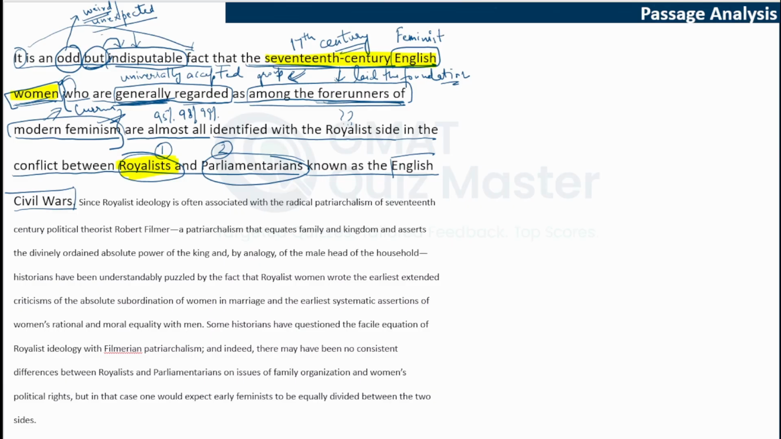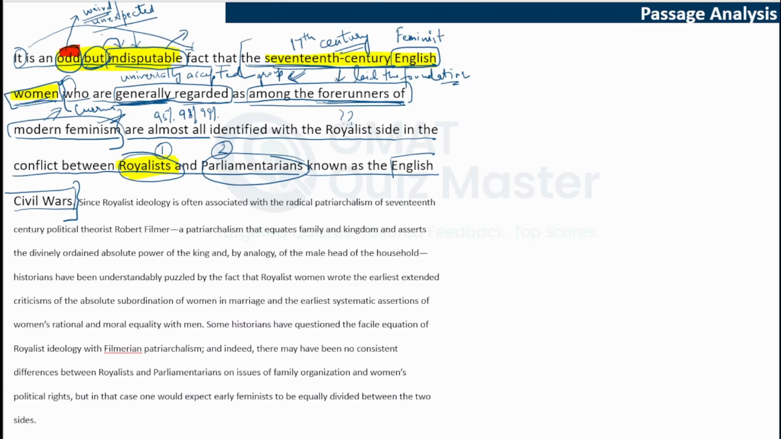All right, so this is the fact given to us: these 17th century women who should be feminist identify themselves with the royalist side, not with the parliamentarian side. And the author started by saying that this is a fact which is odd but indisputable. Now we understand why it could be indisputable. Probably there is some evidence because of which we say that this is not up for debate. But why is it odd?